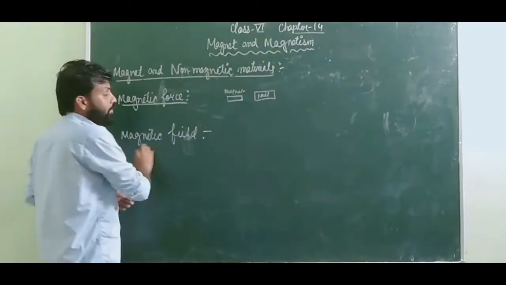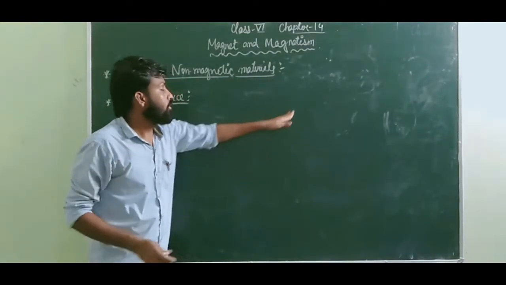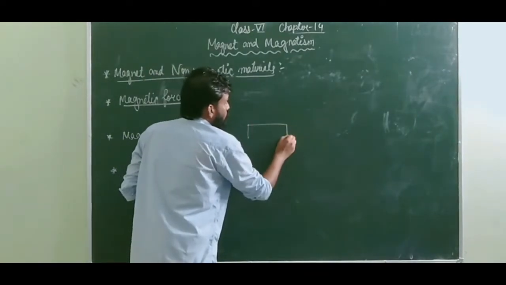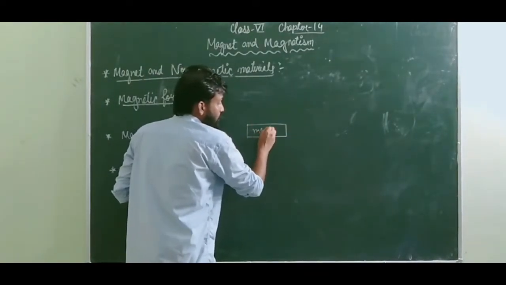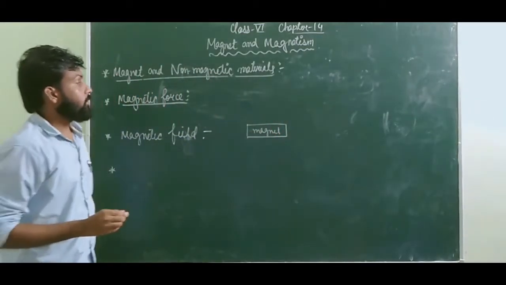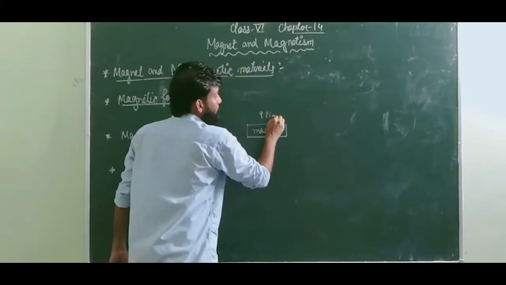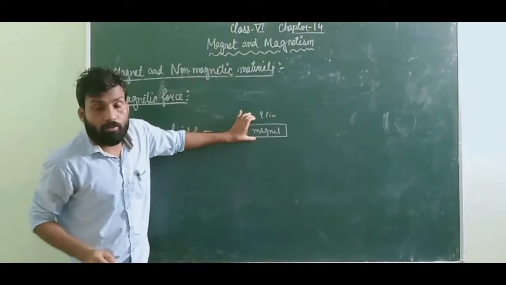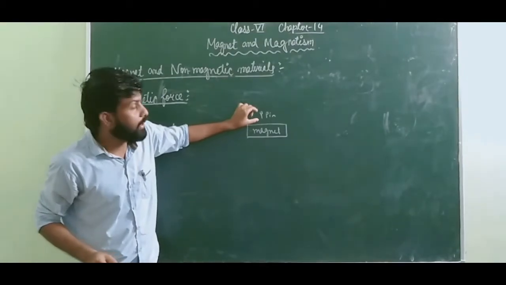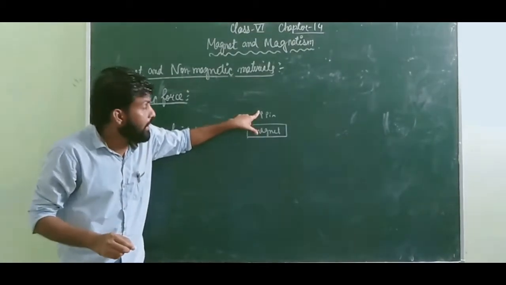Now next is the magnetic field. This is very interesting to understand. Suppose I took one magnet, and now I brought one pin here. This magnet is quite big, so its force will be quite large. So obviously this magnet is going to pull this pin, isn't it? It will get attracted to the magnet.